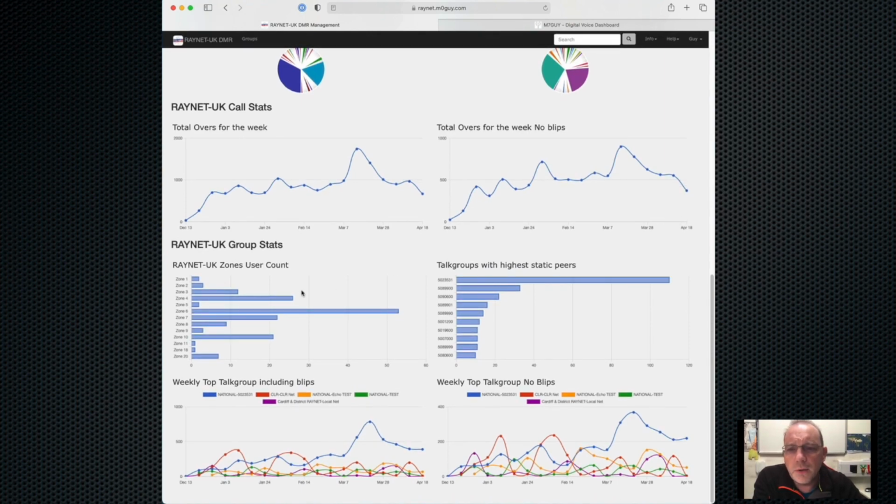And then finally at the bottom here, where are all the users? So which zone has the most users? So zone 6, 53 users in it, and so forth. So we've got users in all zones, although some zones only have 1 or 2.